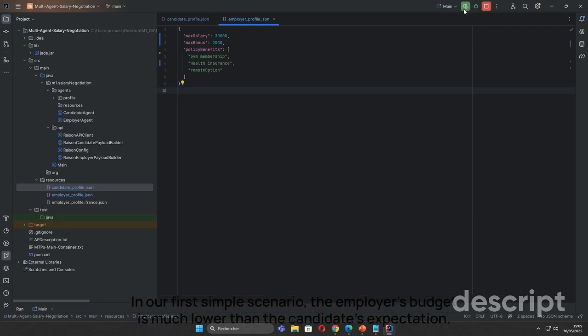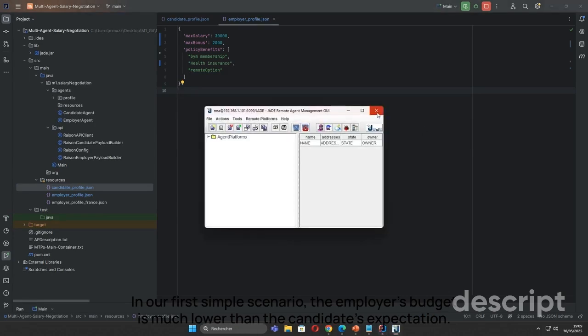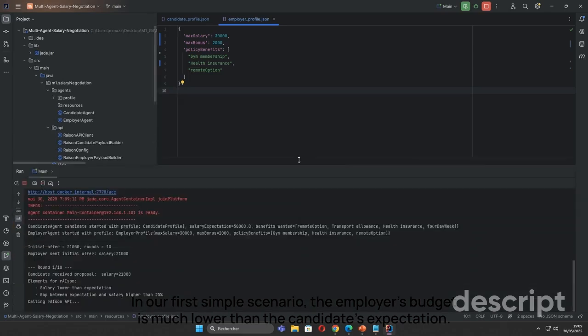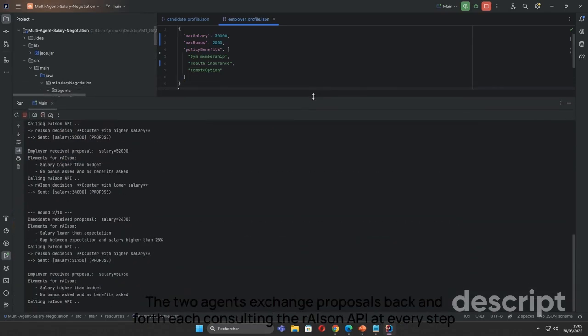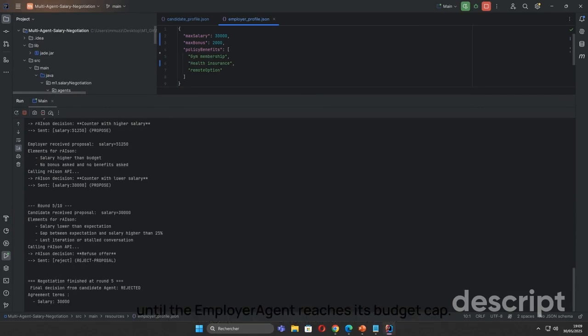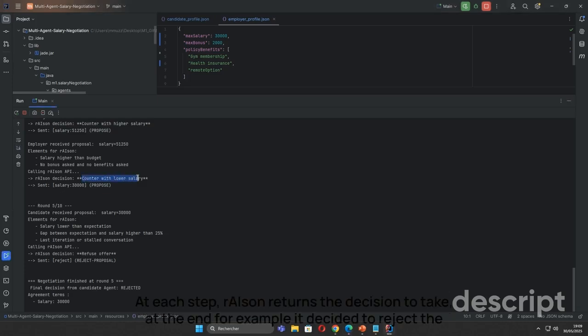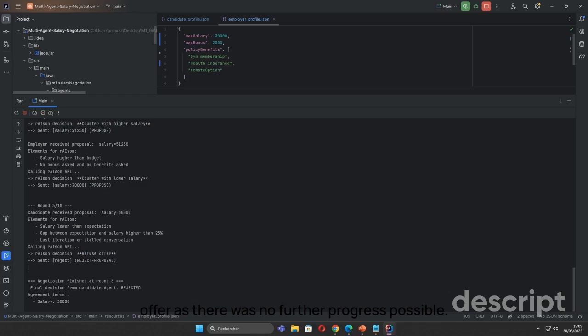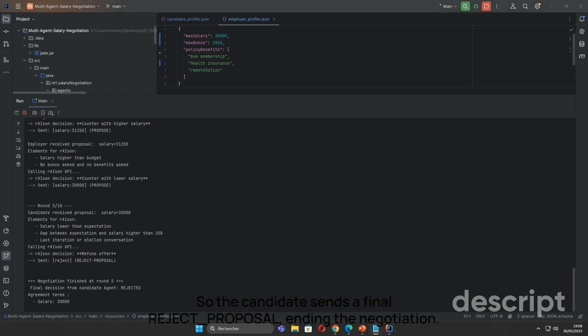In our first simple scenario, the employer's budget is much lower than the candidate's expectation. The two agents exchange proposals back and forth, each consulting the Ryzen API at every step until the employer agent reaches its budget cap. At each step, Ryzen returns the decision to take. At the end, for example, it decided to reject the offer as there was no further progress possible. So the candidate sends a final reject proposal, ending the negotiation.